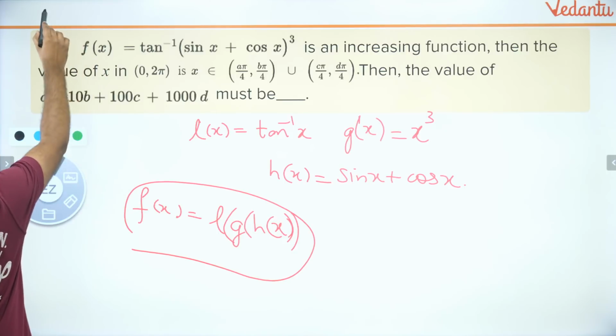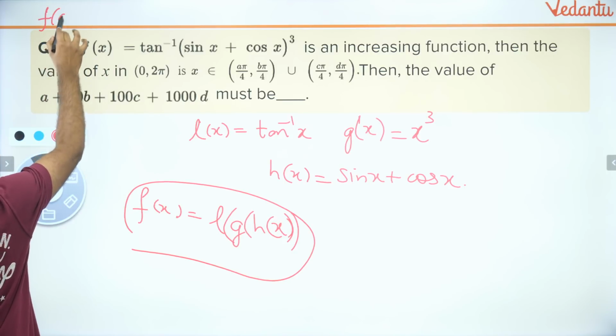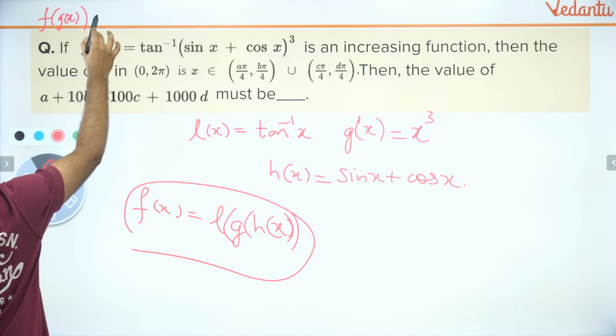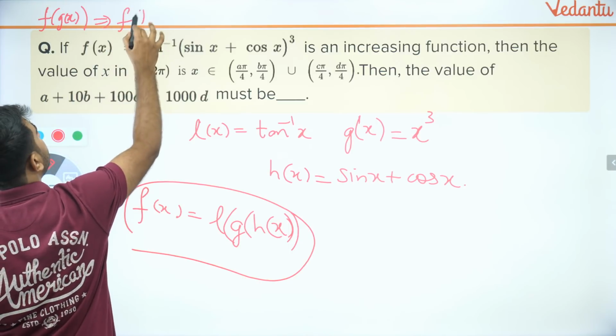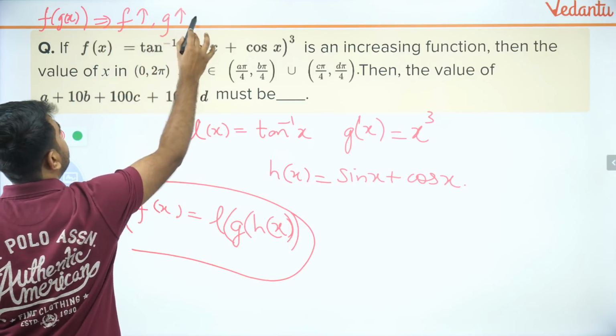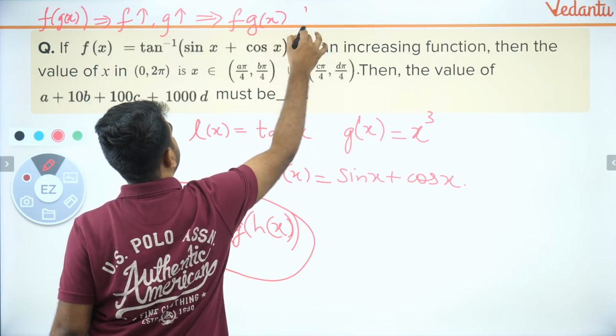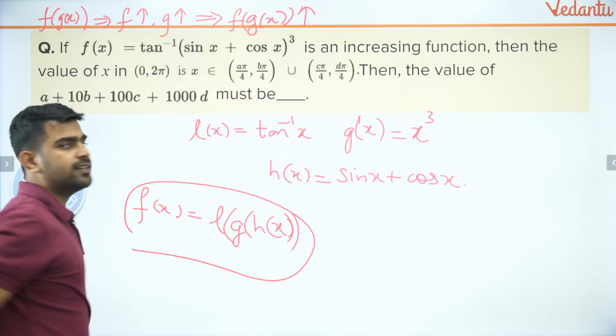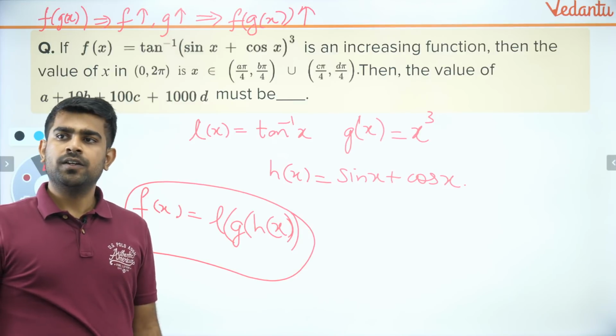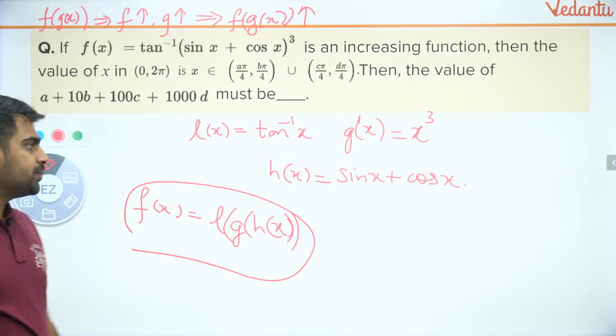So guys, please remember, if you have f of g of x, composition of functions, and if you know that f is increasing and g is increasing, then that implies that f of g of x is also increasing. Okay? Is that fine? Brilliant guys, superb.